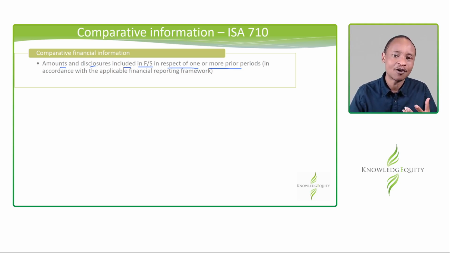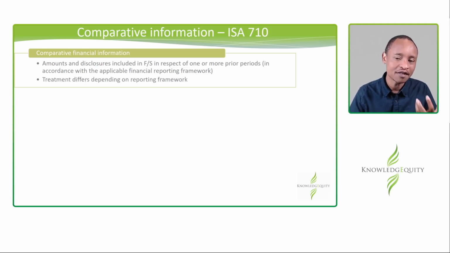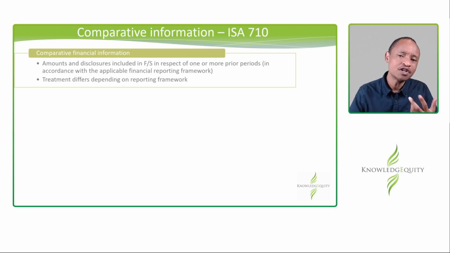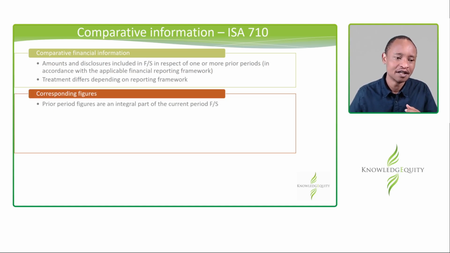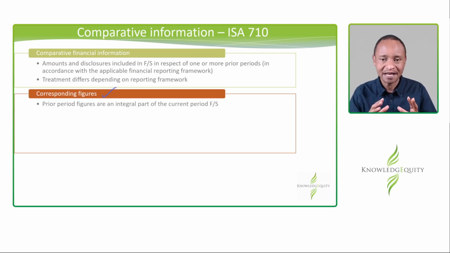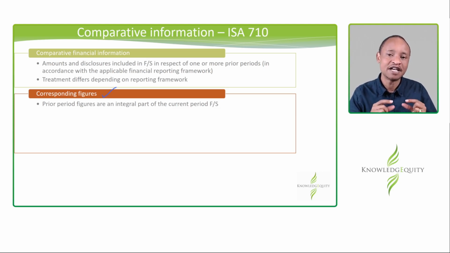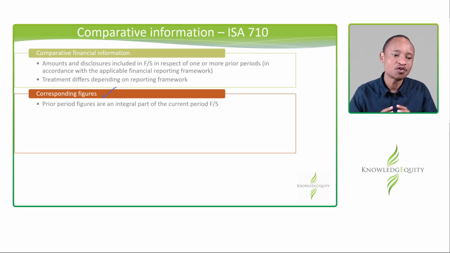So how do you deal with it as an auditor? That depends on the framework that you are looking at. For example, IFRS will have certain requirements when you're dealing with comparative financial information. There are two different types of comparative financial information. The first one is corresponding figures. These are figures that relate to the prior year, but they are very integral to understanding this year's figure. It's impossible to understand this year's figure without considering the opening balance or the prior year figure. That's what we call corresponding figures.